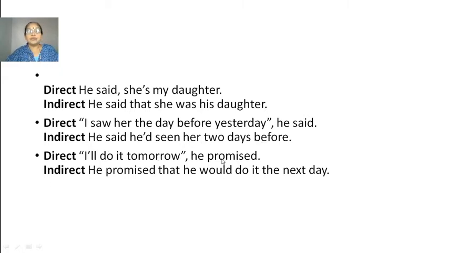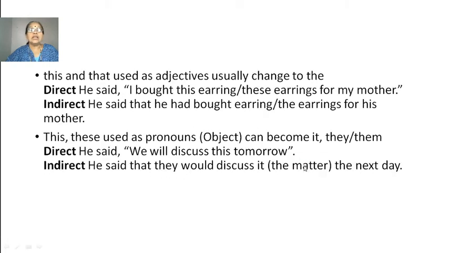"I'll do it tomorrow," he promised. He promised that he would do it the next day. So just see the changes in words. Tomorrow is changed into the next day. So, these changes are necessary in indirect speech. This and that used as adjectives usually change to the direct. He said, "I bought these earrings for my mother." So here this will change into that. He said that he had bought the earrings for his mother.